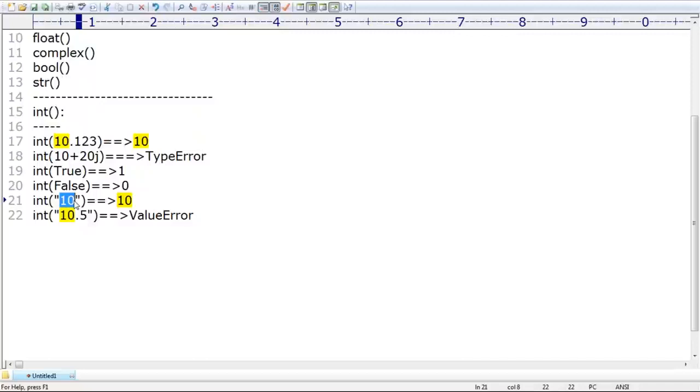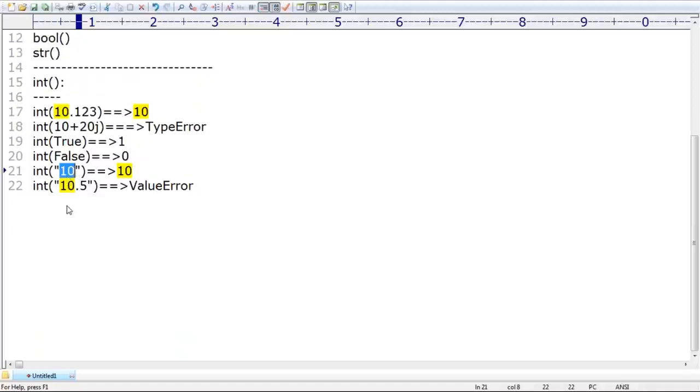Everyone can able to understand? Are you in a position to understand, right? Okay, that's all. This is what you people should cover, what we discussed. Sir, what is the next thing we have to talk about? Float. Remember this. We can use the float function to convert any other type to float type.